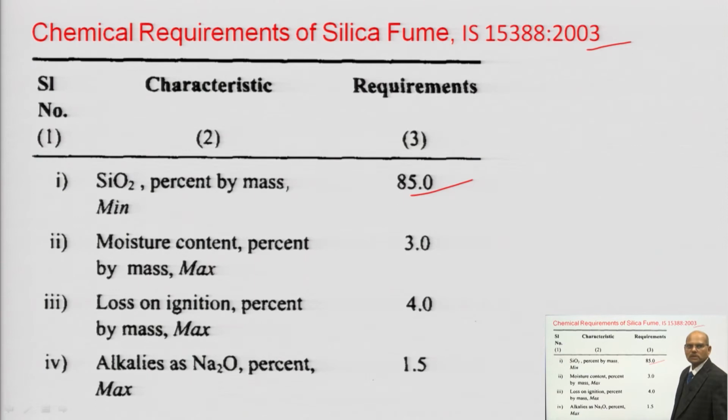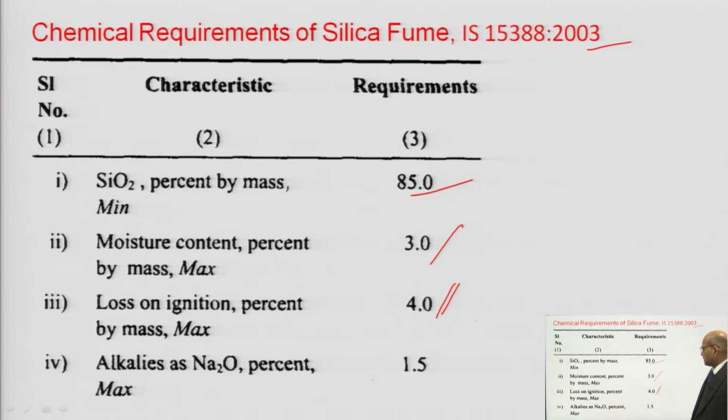Sometimes moisture will also be available, but this should not be more than 3% by mass. If you are doing the loss on ignition test, the loss on ignition should not be more than 4%. Okay. So all these things you have to test as per the IS requirement.